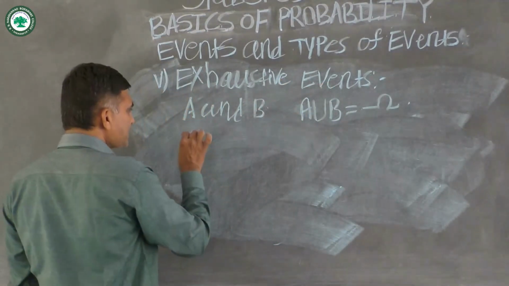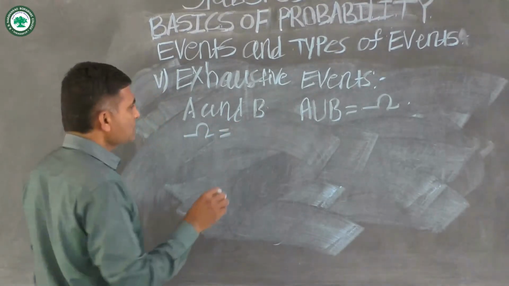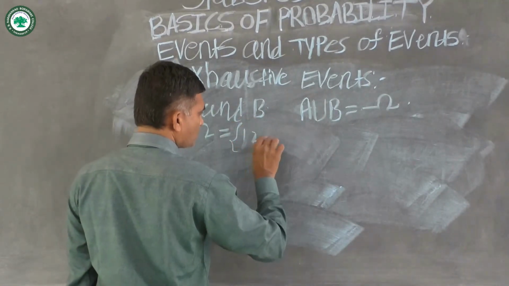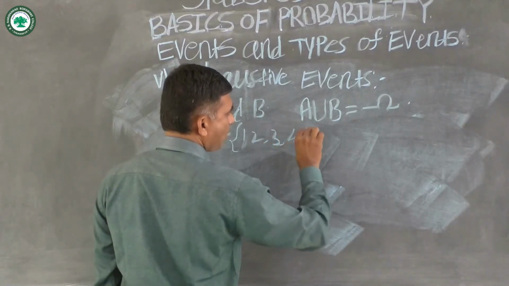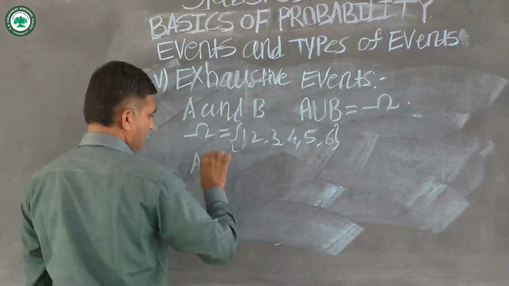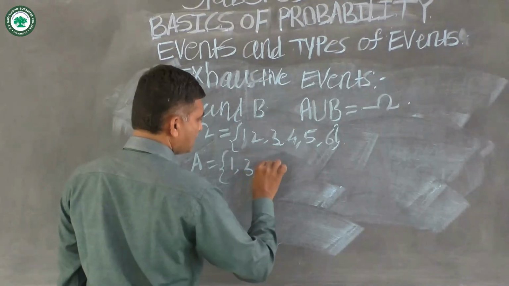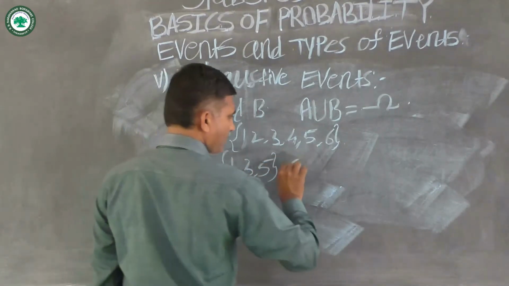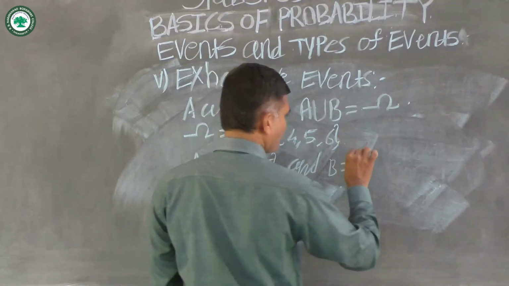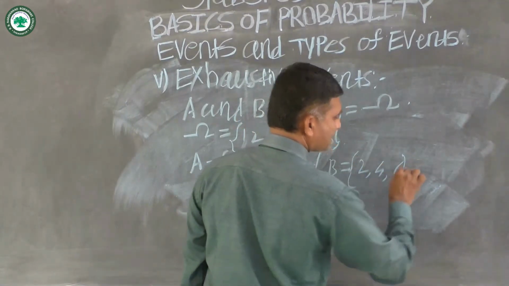For example, consider the sample space from the previous example. Omega is equal to 1, 2, 3, 4, 5, 6. A is equal to 1, 3, 5 and B is equal to 2, 4, 6.